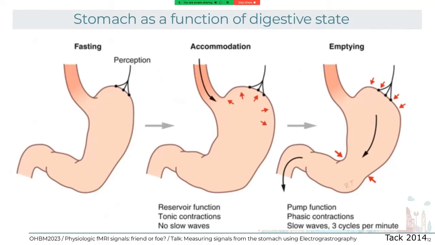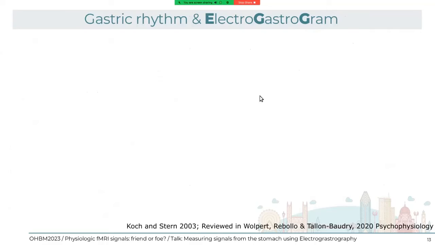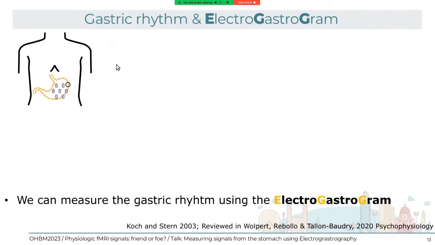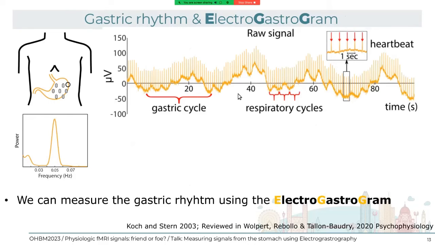Now, coming back to the electrogastrogram, these are basically electrodes over the skin of the belly, over the abdomen. The typical signature is a peak at 0.05 hertz, so one cycle every 20 seconds in the Fourier spectrum. Here is a raw signal of one nice channel, and you can see the gastric cycles. Here we have one gastric cycle, another gastric cycle, which are much slower than respiration and heartbeats.